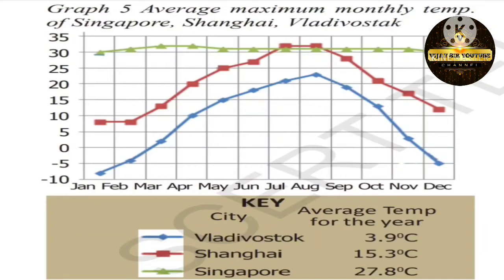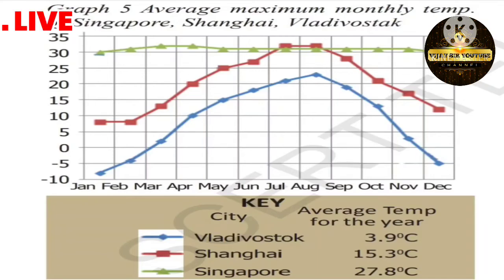So places near the equator usually get more heat. Places further away from the equator often have lower average temperatures throughout the year. So by observing this, my dear children, take the example of Singapore, Shanghai and Vladivostok for the month of January.